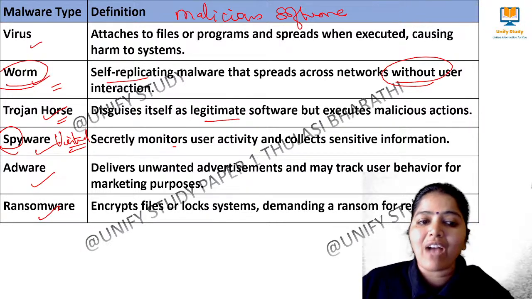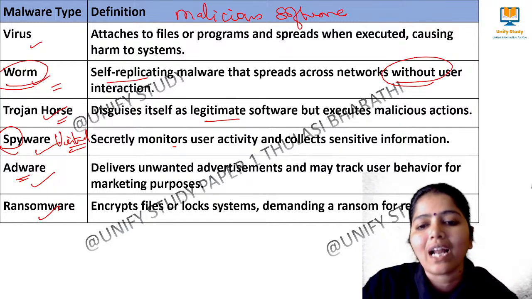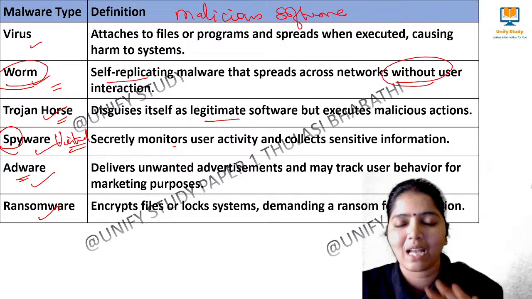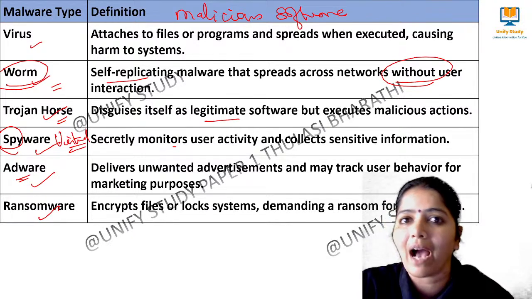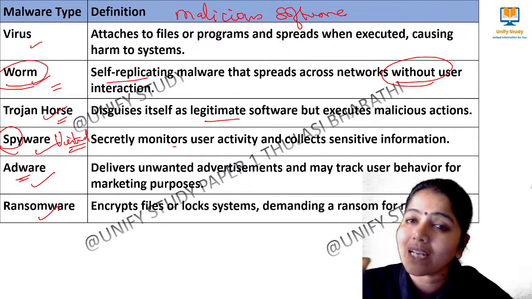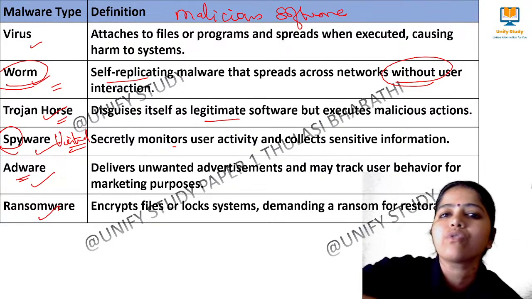The next one we have is adware. Ad means advertisement. So it delivers unwanted advertisements, and that may influence user behavior for marketing purposes. I'll be on a website, and some advertisements will be popping up. Through that sometimes I may click. That is a kind of adware, and that adware allows them to steal our data.